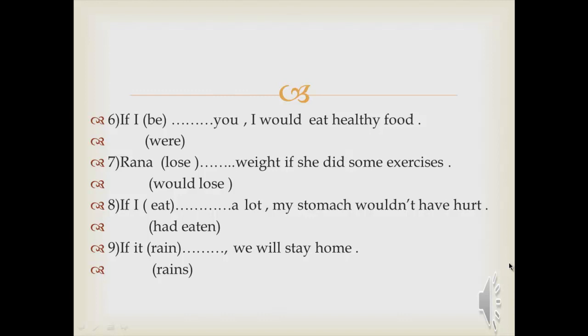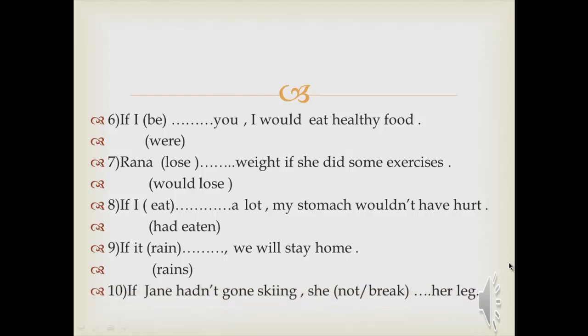Number 10, if Jane hadn't gone skiing, she wouldn't have broken her leg. Hadn't gone here. So which type is that? The third type. So on the other hand, I will put would have plus the past participle. What is the past participle of break? Broken. Break, broken. So it will be would have broken.